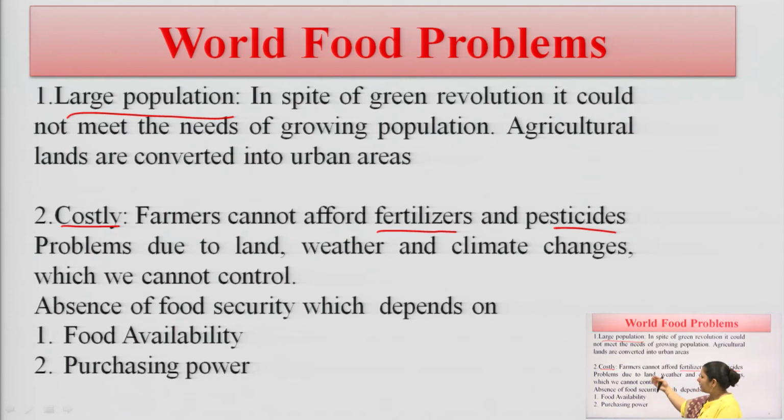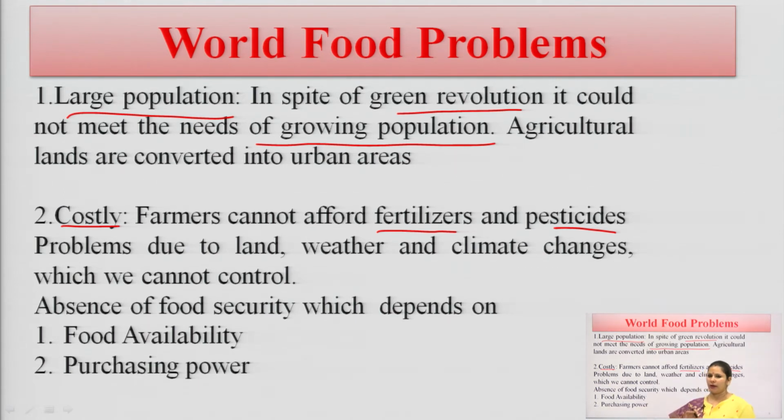And if we talk about the cost, cost is also a very serious topic for our farmers, that they do not have such money that they can buy advanced seed and advanced fertilizer. So, this is also a big deal. Here we see, in spite of the green revolution, as we have talked previously, how is it possible? In spite of the green revolution, it could not meet the need of the growing population. The green revolution can only be attempted if we have proper land, but as our population is increasing, we have to give land for the settlement of that population.